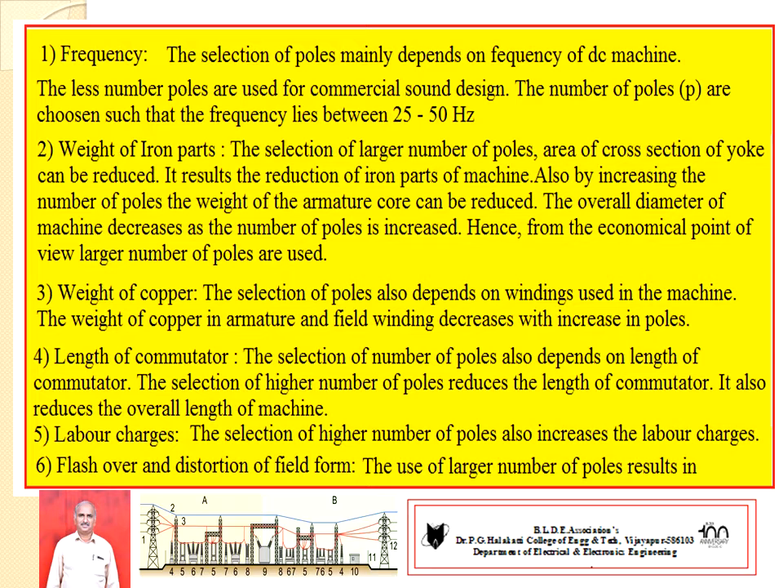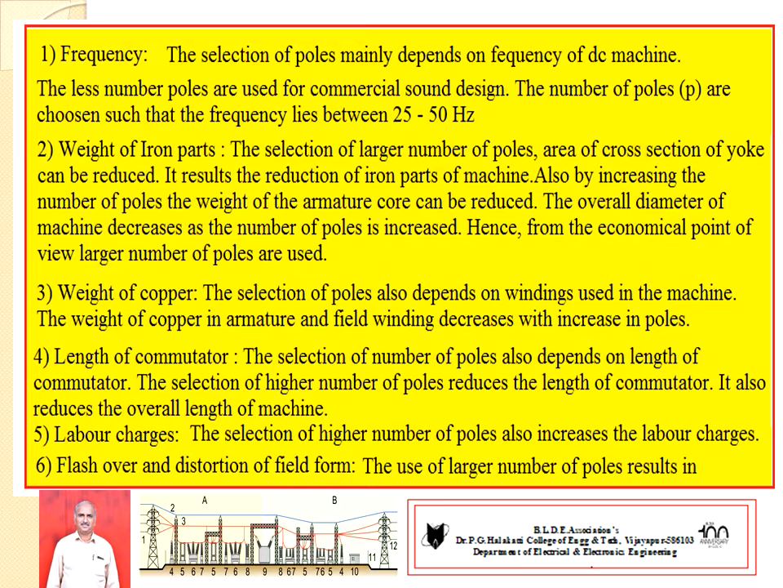Number 3, weight of copper. The selection of poles also depends upon the windings used in the machines. The weight of copper in the armature and field winding decreases with the increase of number of poles. That is one factor.